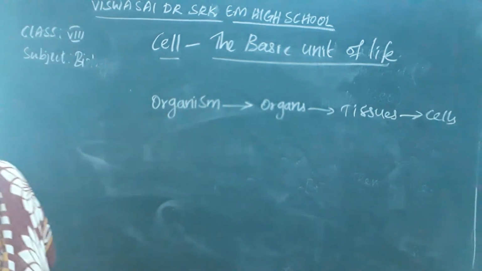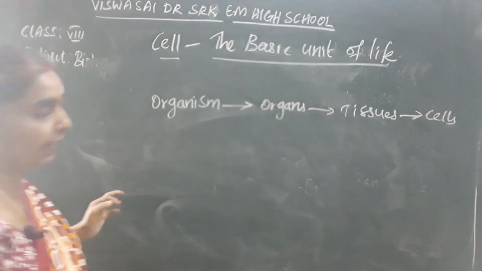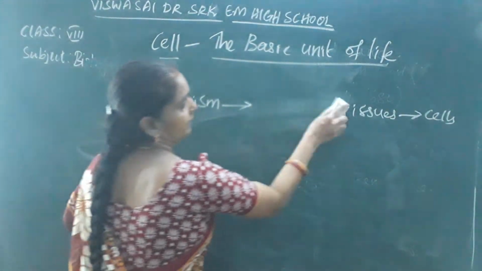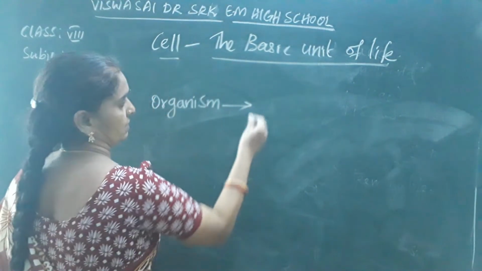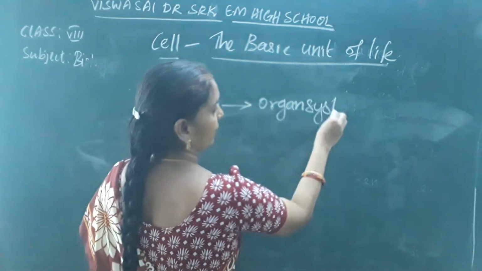Okay, children? So this is about the simple organism, how the organism is put forth. So in fact, every organism contains organ systems first. So what are the organ systems? You know very well.